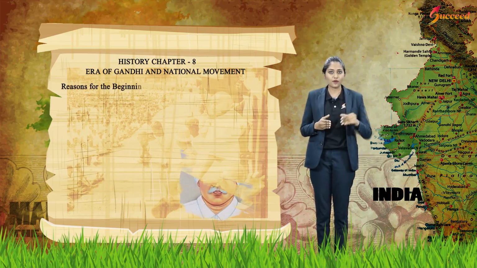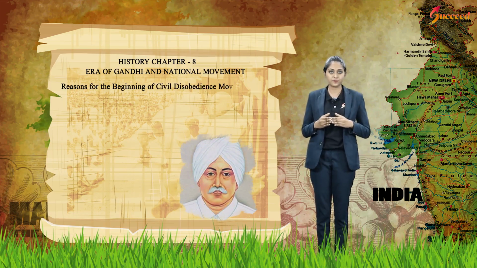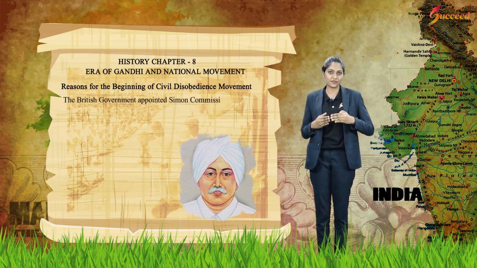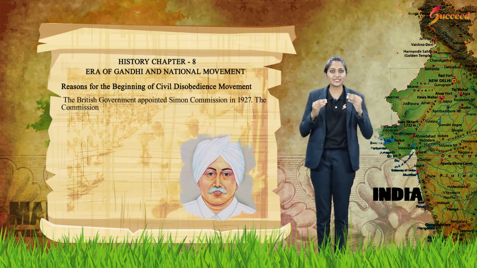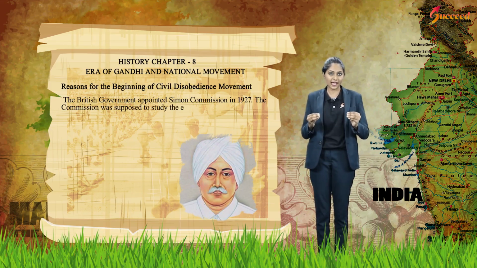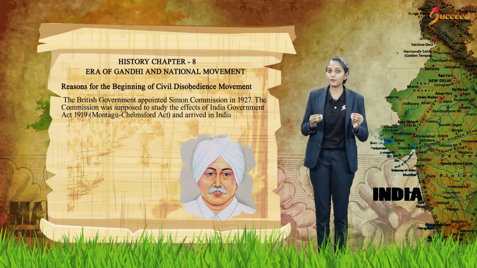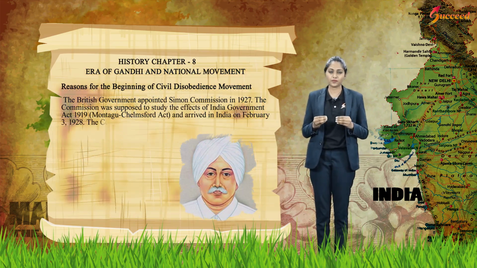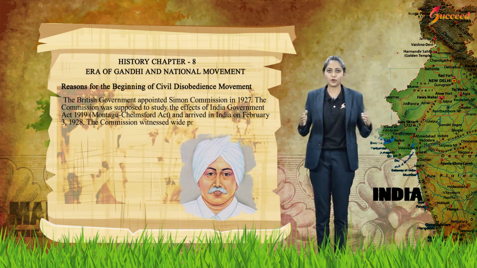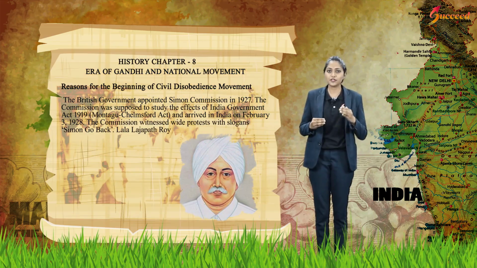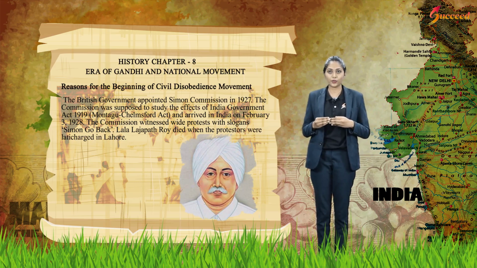Reasons for the beginning of the civil disobedience movement. The British government appointed the Simon Commission in 1927. The commission was supposed to study the effects of the Government of India Act 1919, the Montagu-Chelmsford Act, and arrived in India on February 3, 1928. The commission witnessed wide protest with slogans, "Simon, go back." Lala Lajpat Rai died when the protesters were charged in Lahore.